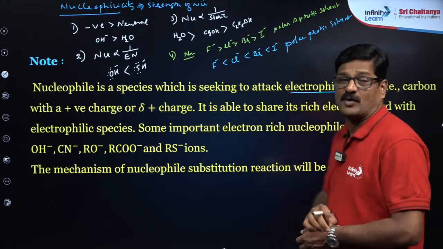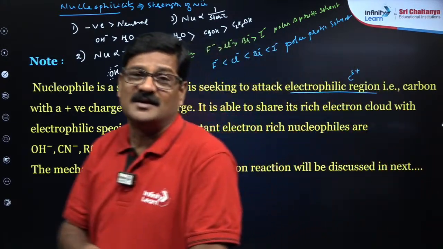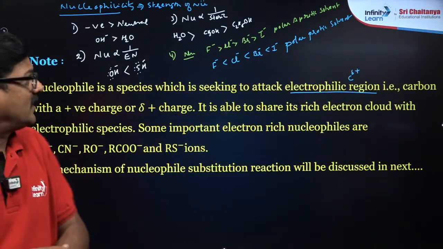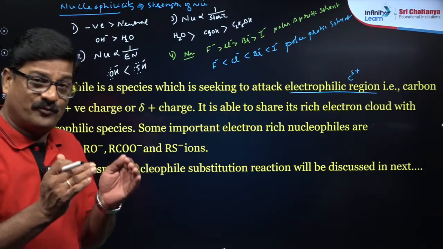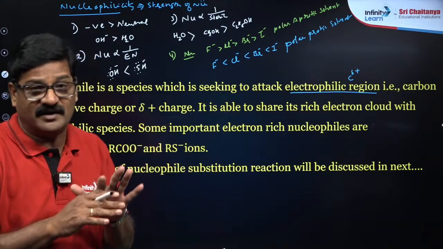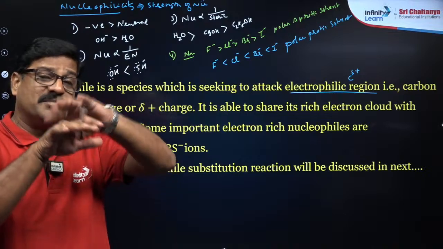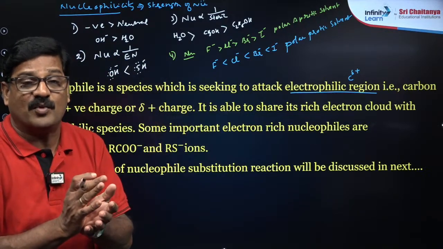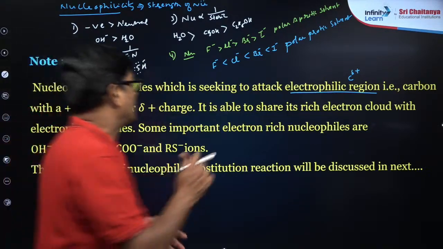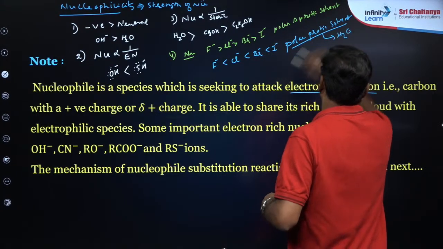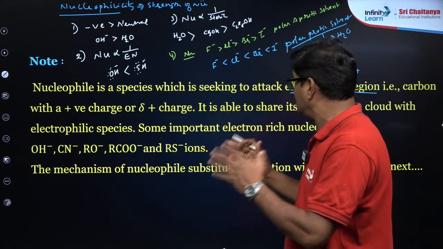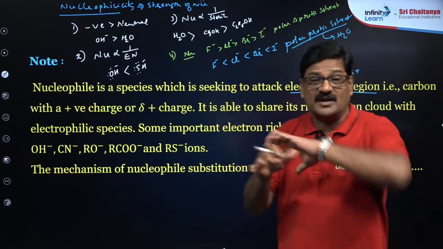सो सॉल्वेंट्स ब्राउन स्टेडलाउरी थ्योरी में आपको केमिकल एसिड बेस थीरीज में आएगा. सो सॉल्वेशन का हिसाब से, F minus is highly hydrated by water, so that F minus is wrapped with the polar protic solvent like water, so that F minus is completely wrapped.